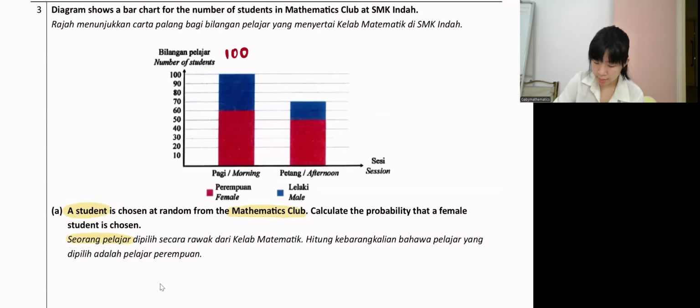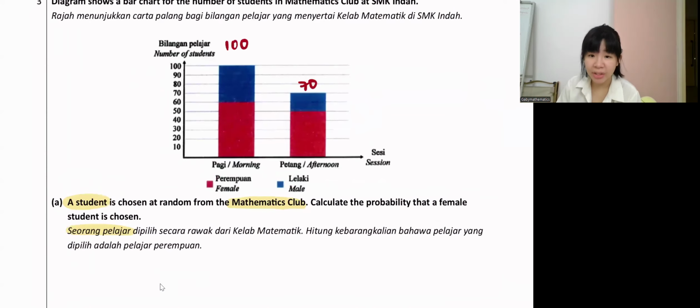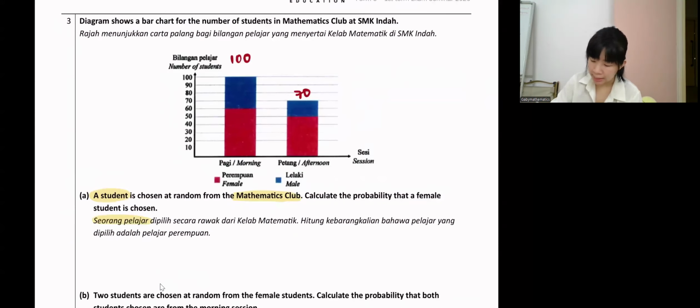So here, morning session 100, then afternoon session is 70. Okay, total 170. Then among these 170 students, what is the probability that a female student is chosen? How many female students?